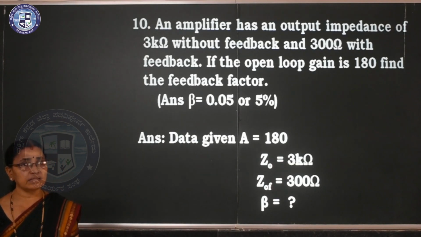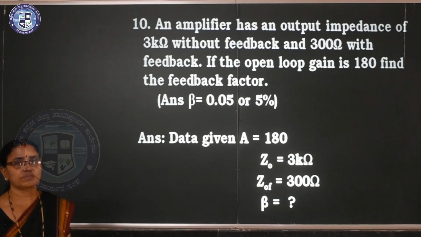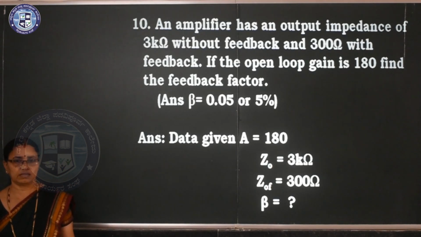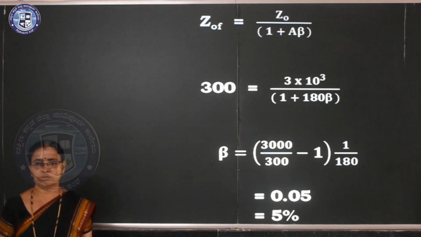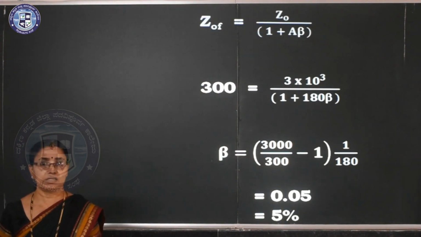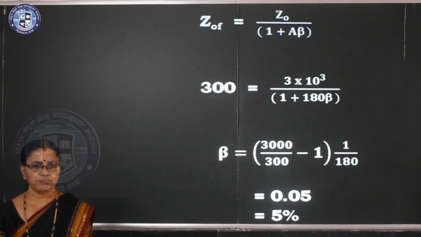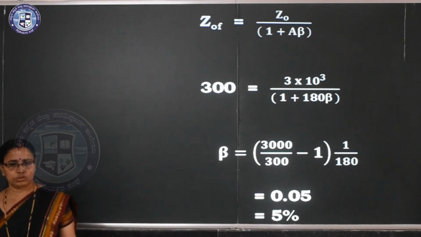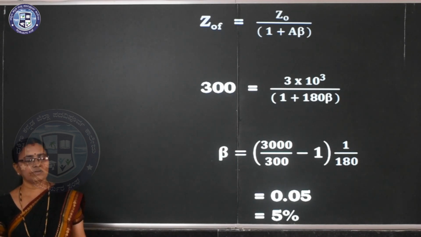Before applying the negative feedback, output impedance is more. So which one is more now? 3 kilo ohm is more, that is before feedback. After feedback, 300. So you have to take 300 after feedback. Now substitute ZOF is equal to ZO divided by 1 plus A beta, decreasing output impedance. So the beta value you can calculate, only the rearrangement is needed. Kilo ohm you have to substitute in ohms. So the answer is 0.05. If you want to write it in percentage, you can take it as 5%. Otherwise, you can keep it as it is.